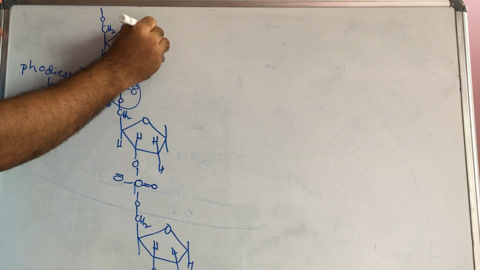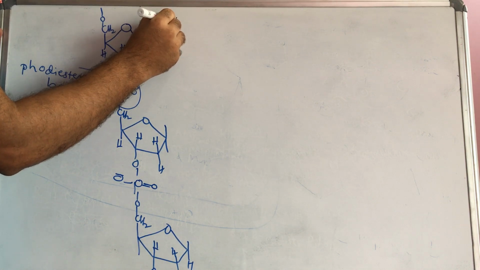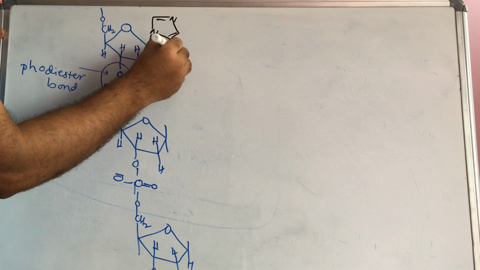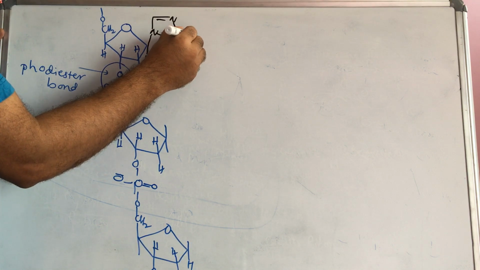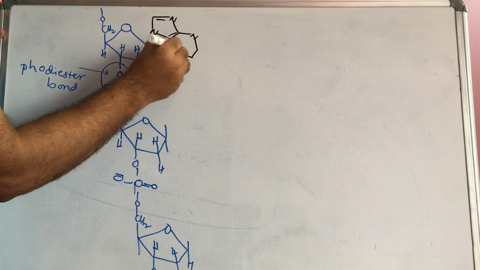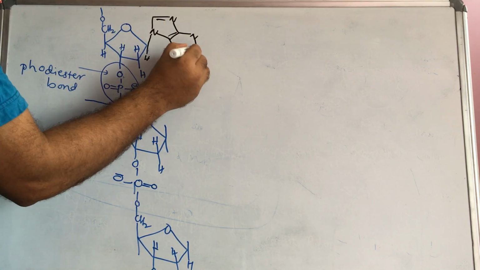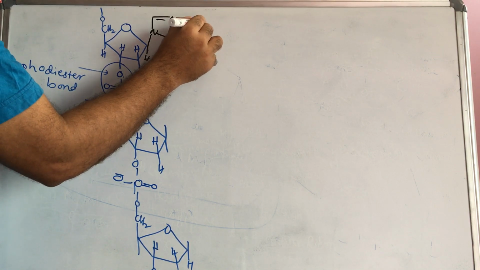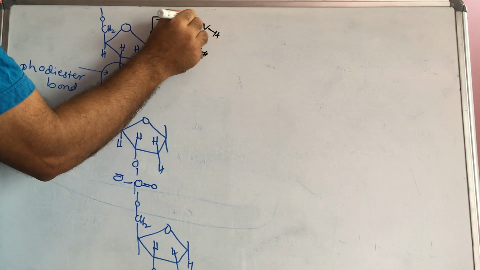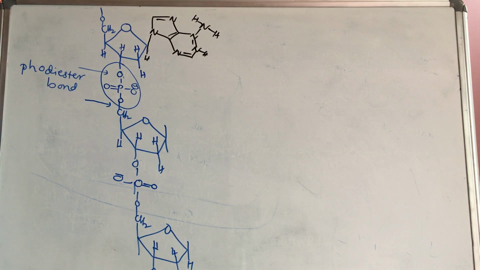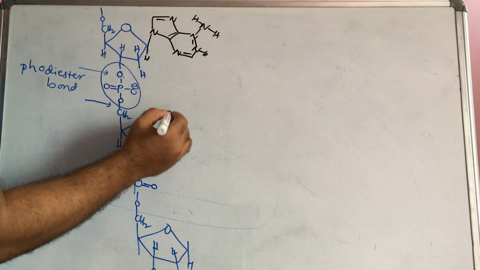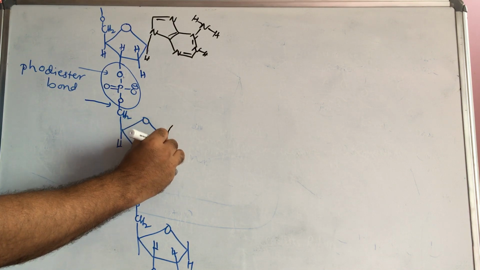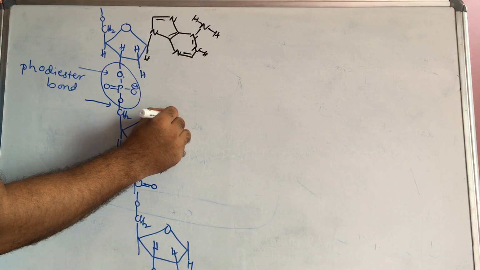Here H, nitrogen, like this. Here a double bond, then here also nitrogen. Here N, H. This is adenine. If you take guanine, then I will write a small change here. Here H, here nitrogen, the 9th position.